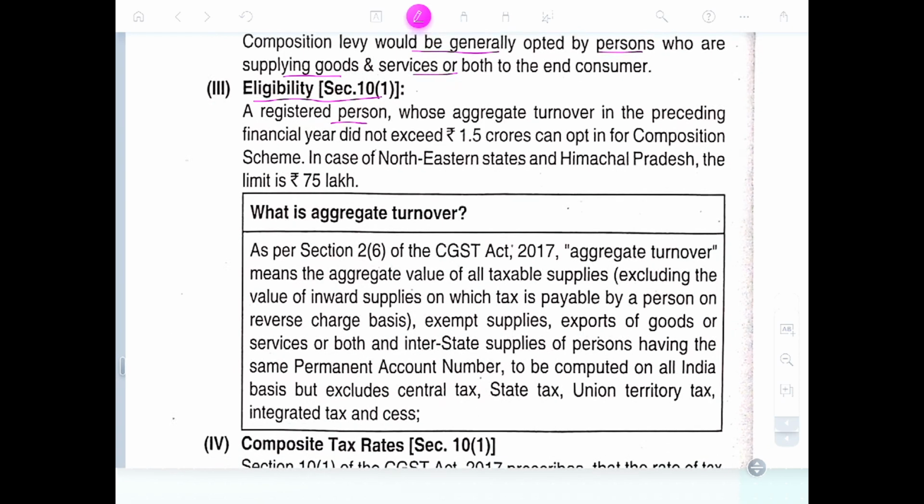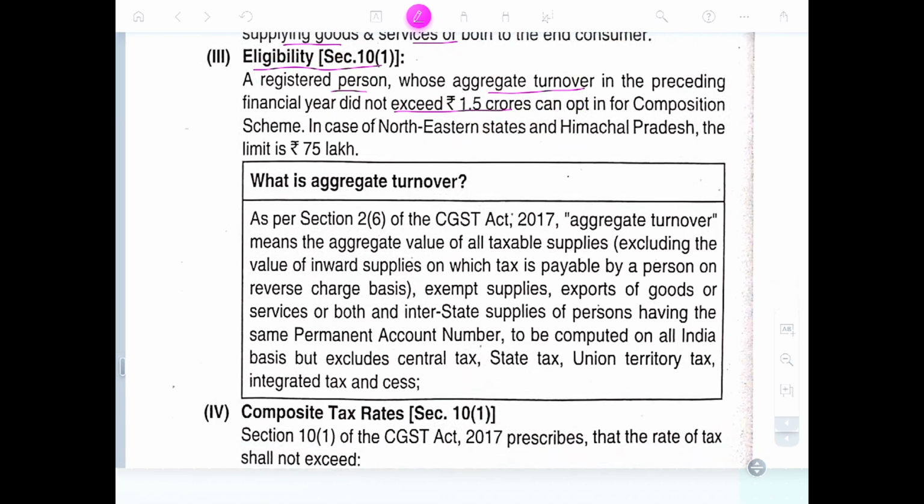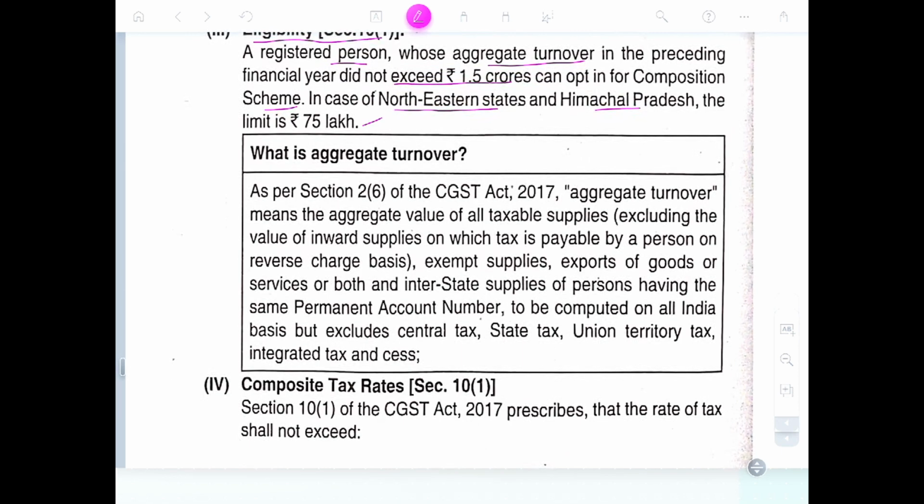The registered person whose aggregate turnover in the preceding financial year does not cross 1.5 crores can opt for the composition scheme, and for northeastern states and Himachal Pradesh the limit is 75 lakhs.